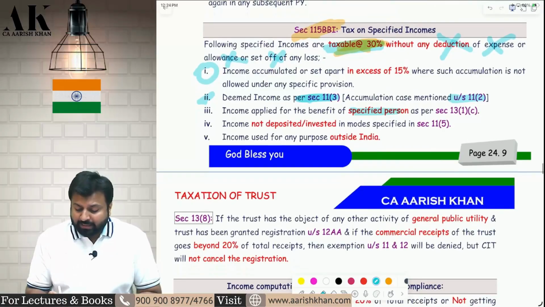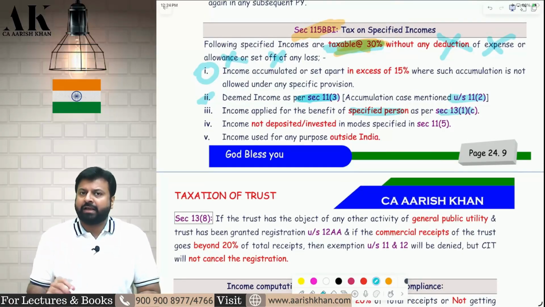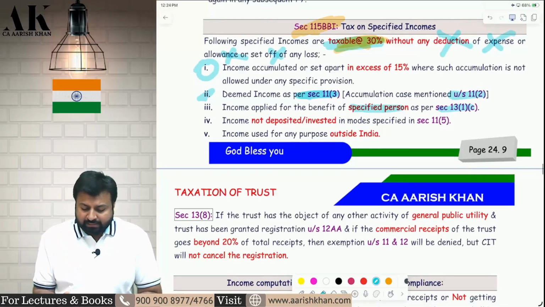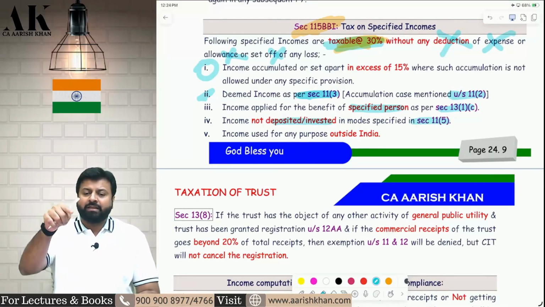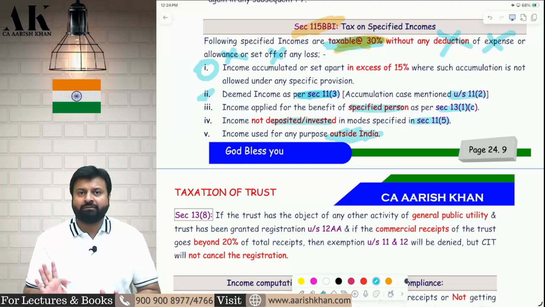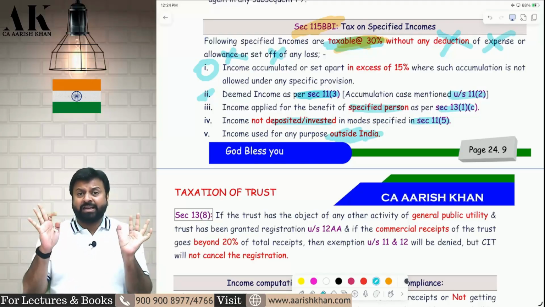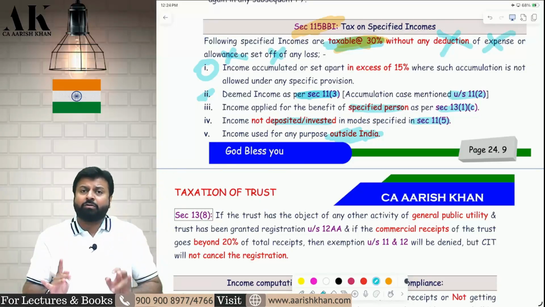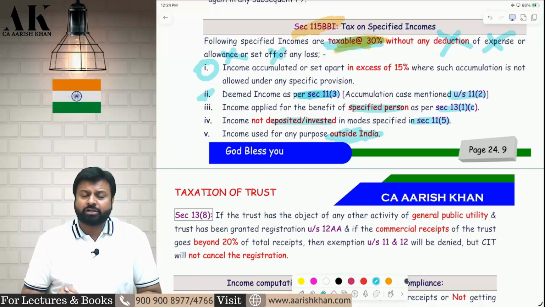Next, you apply the income for certain specified persons as I have told you earlier. Next, if you do not deposit your money in the mode specified in 11(5), if you invest other than 11(5), then it will be deemed income. Next, if you use the money outside India, as I have told you earlier, you have to use the money of the trust in India only. You cannot use it outside India. If you use the money outside India, that amount will be considered deemed income under section 115BBI. It will be taxable under 115BBI.